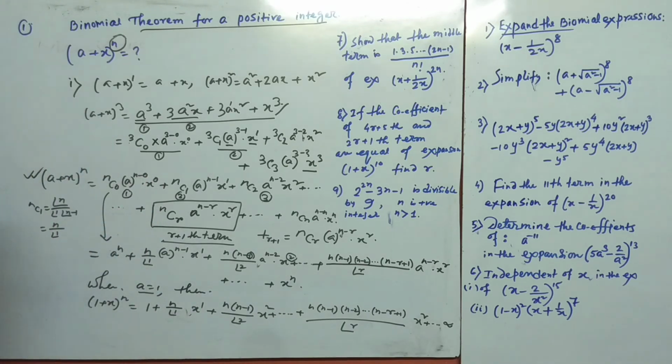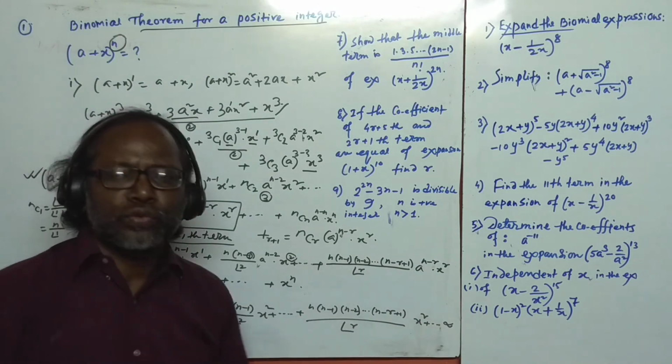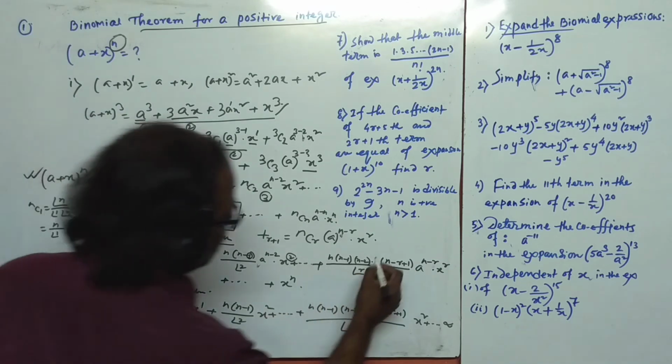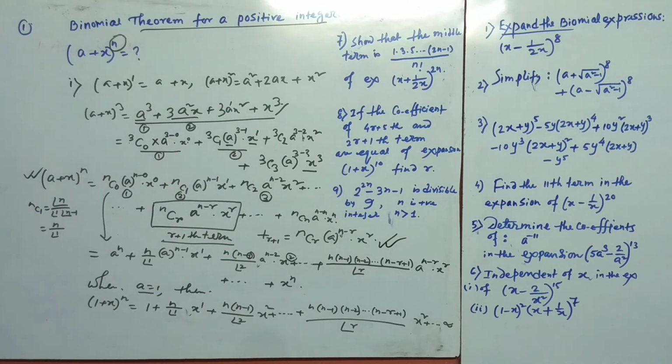Okay, let's see again, when the power is negative or a fraction, then for this series the ending term goes to infinity. There is no last term. So this is the small discussion about the theorem. With this theorem, today we have to discuss only the problems for the positive integer, and this is the extra discussion.